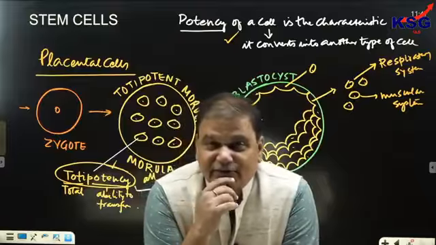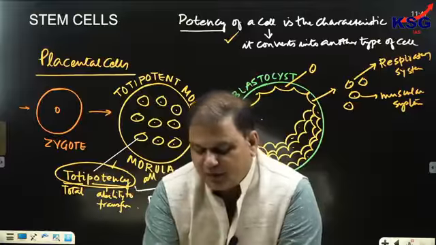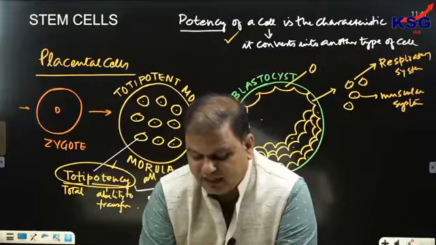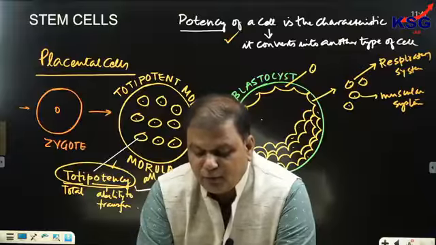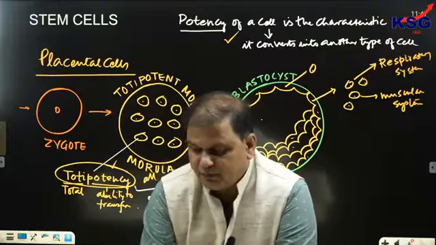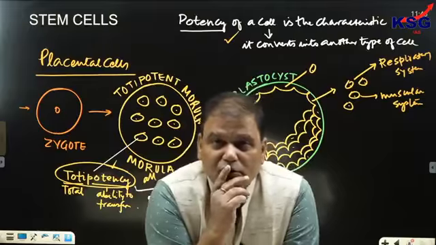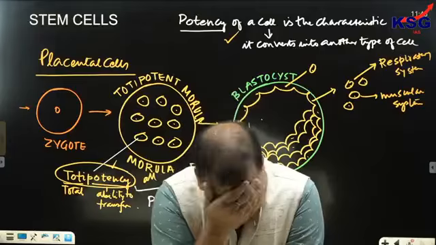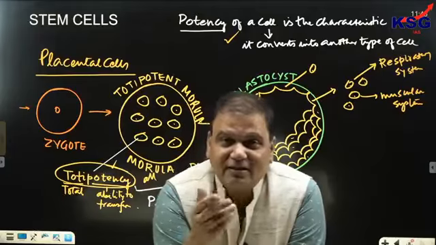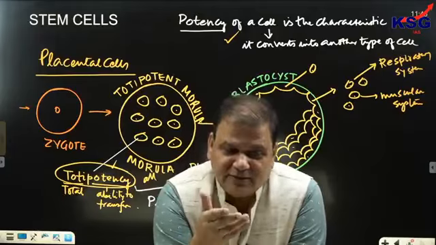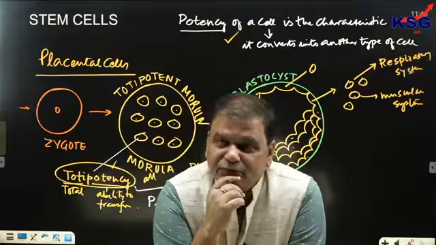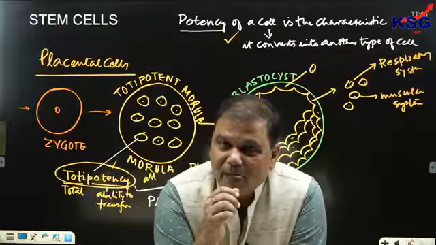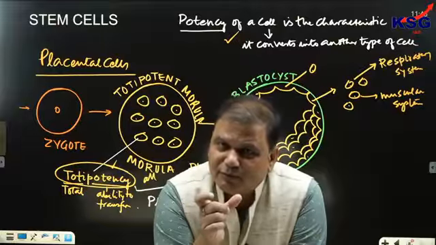Totipotent cells can transform into placental cells, but pluripotent cannot. Clear? So that's the difference between totipotency and pluripotency.